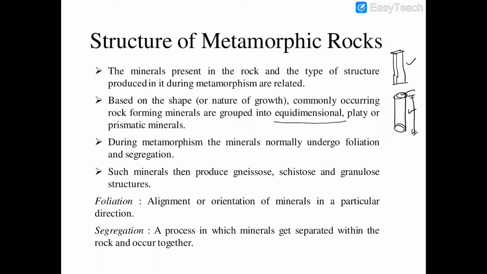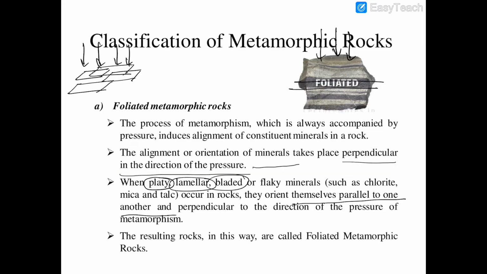During metamorphism, the minerals normally undergo foliation and segregation. What is foliation? Foliation means alignment or orientation of minerals in a particular direction that we have seen. What is segregation? A process in which minerals get separated within the rock and occur together. Means one type of minerals are separated in a separate band and other type of minerals in another band, as we have seen in case of foliated rock.